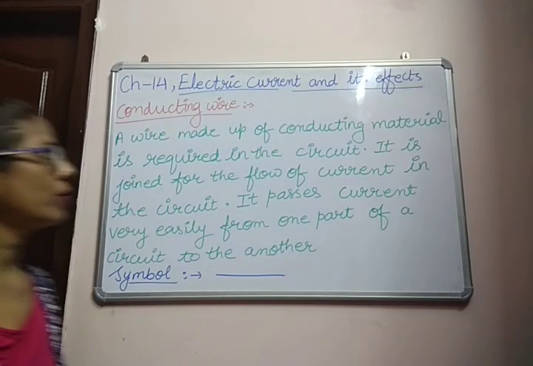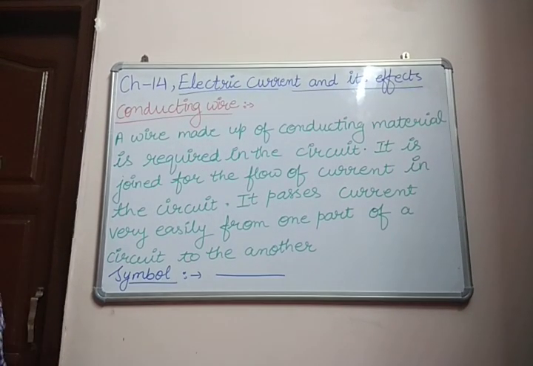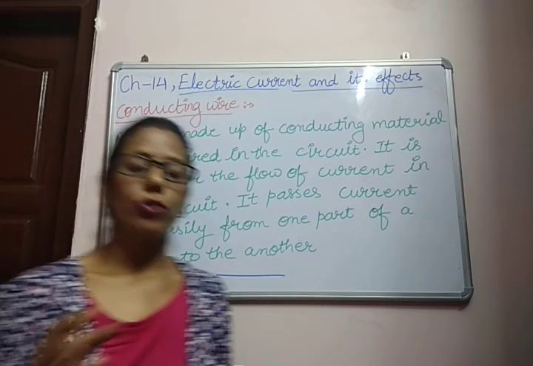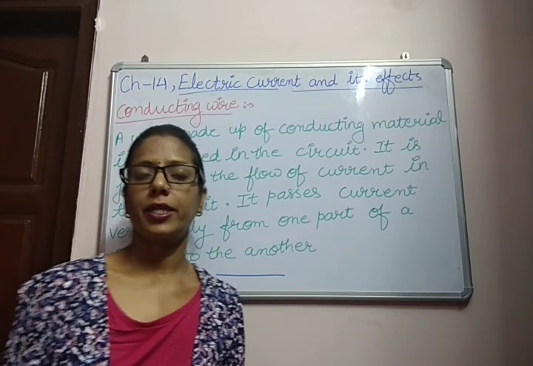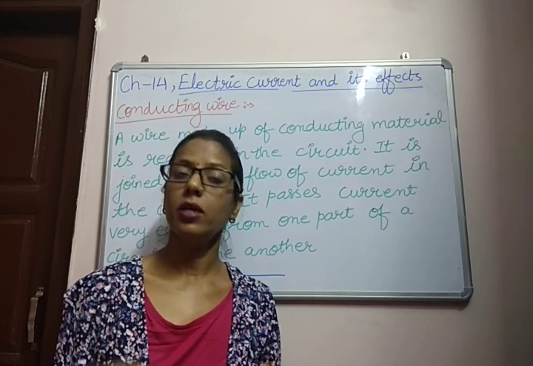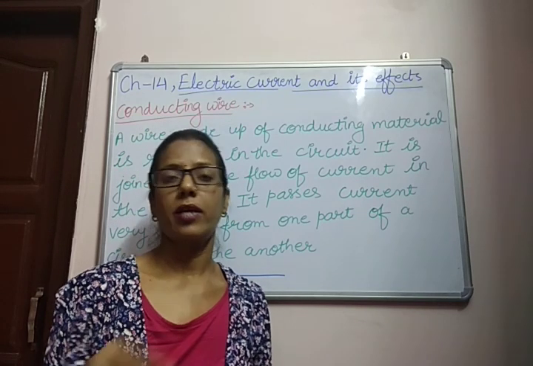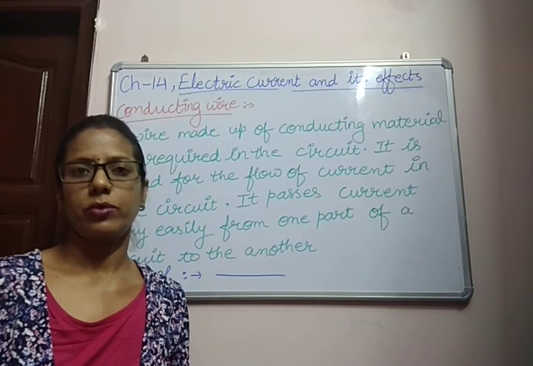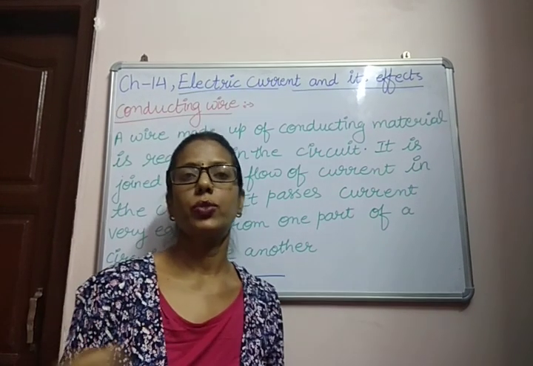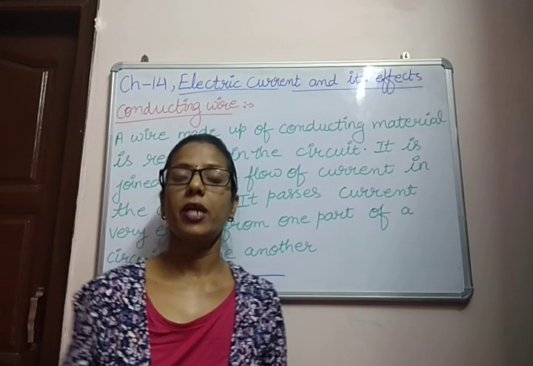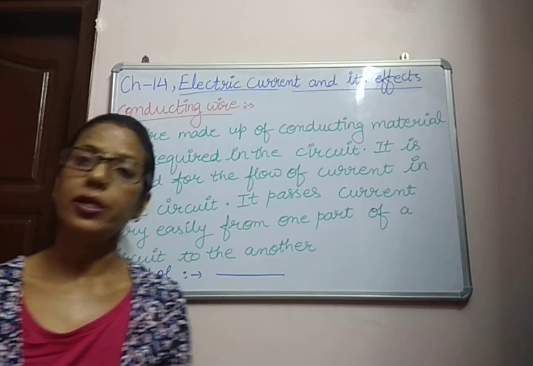Now the next component of the electric circuit is the conducting wire or connecting wire. With the help of the connecting wire, all the components of the electric circuit, like the bulb, the switch, and the source of electric current, meaning the cell or battery, are joined together.